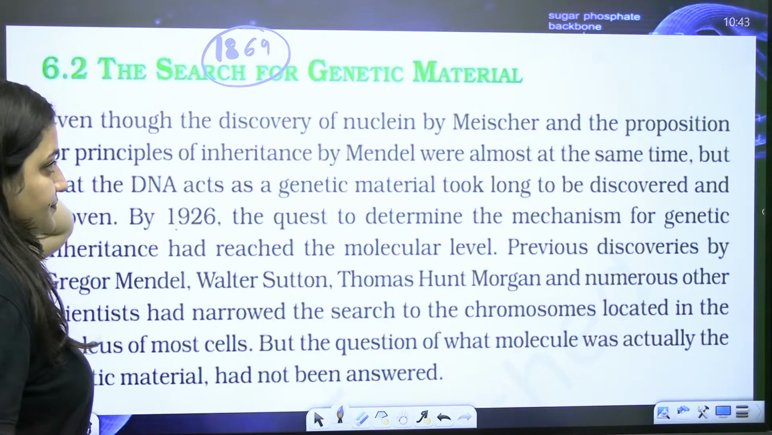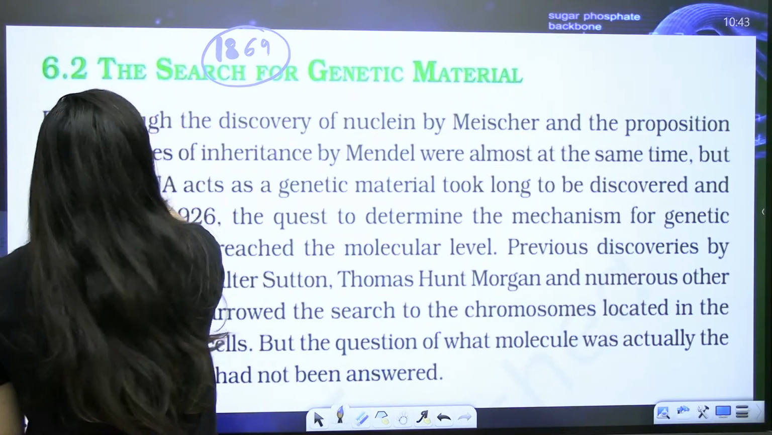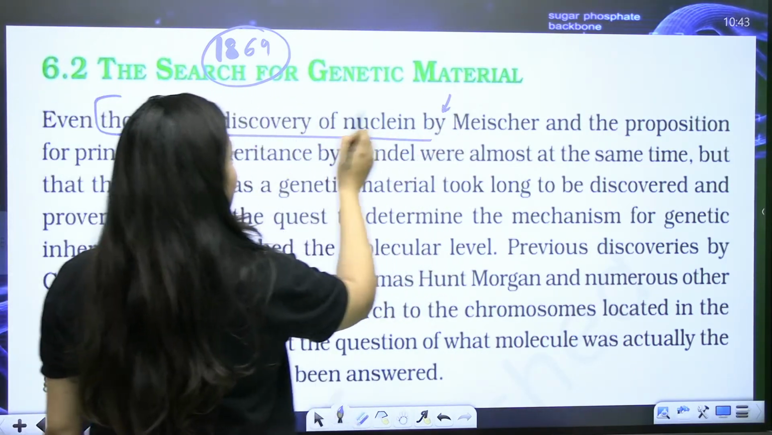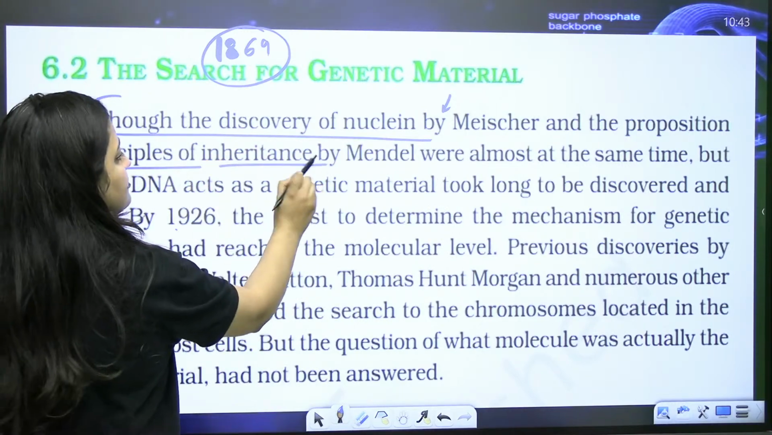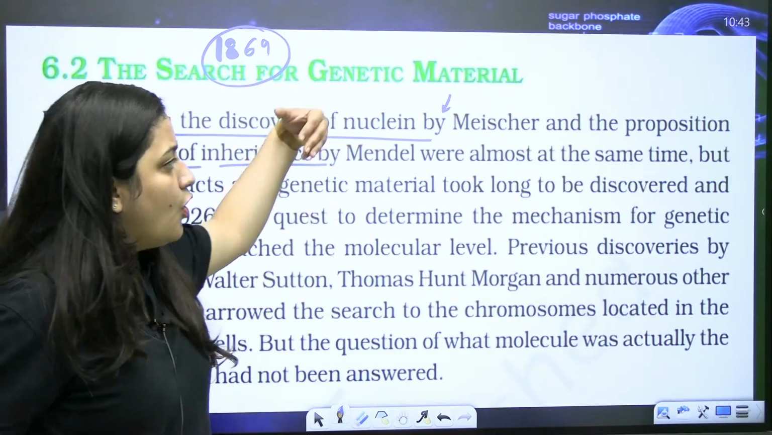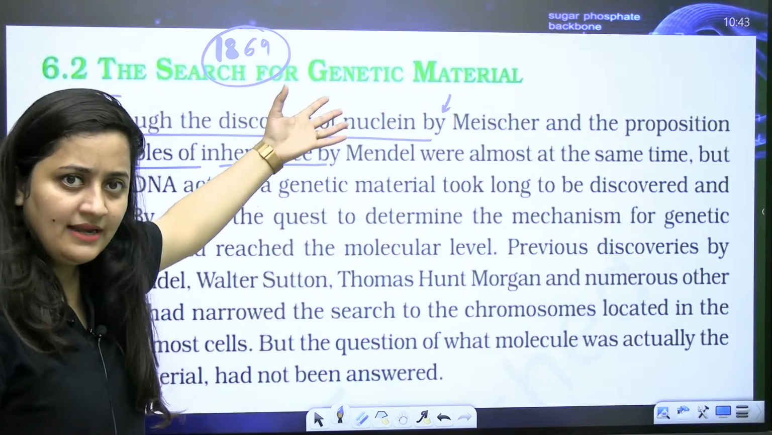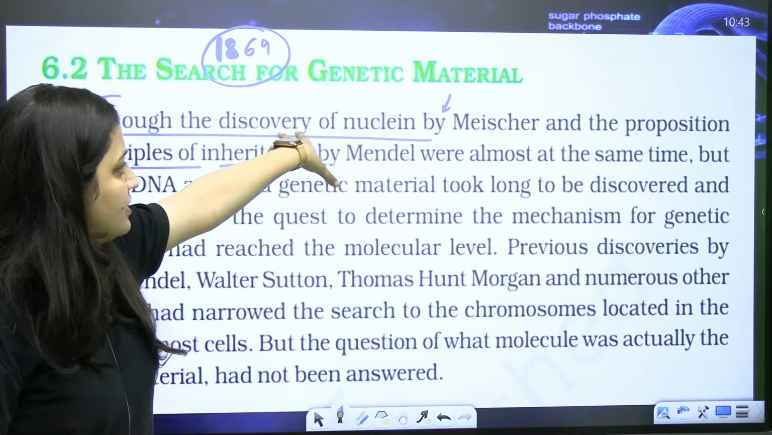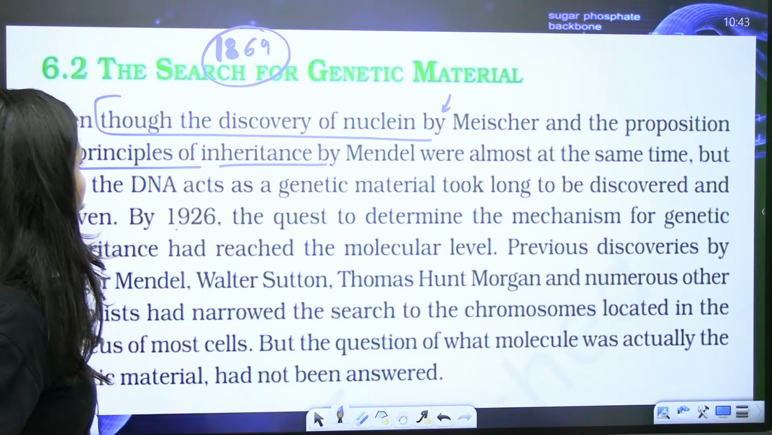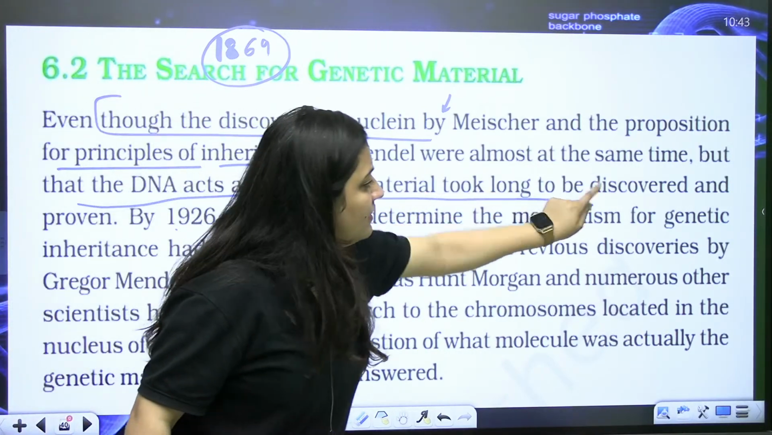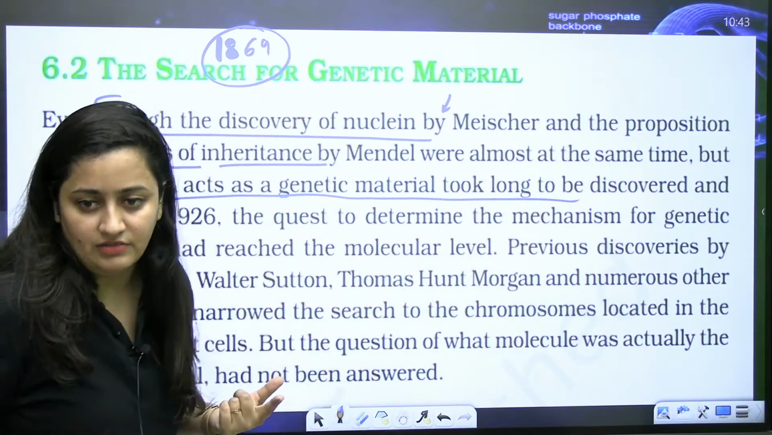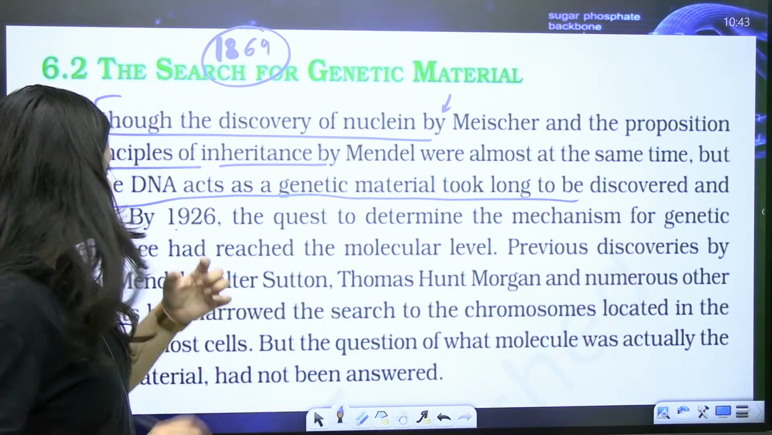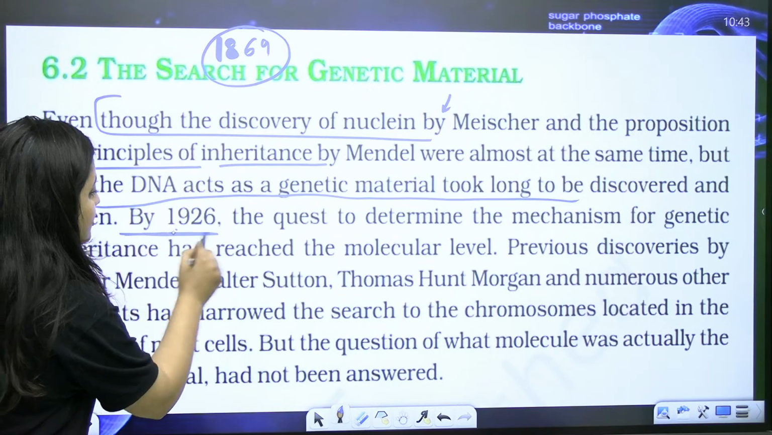Okay, so as I said, the discovery of nuclein by Miescher and the proposition for the principles of inheritance by Mendel were almost at the same time. Mendel explained the principles and Miescher explained nuclein. But that DNA acts as a genetic material took a long time to be discovered, as I said, until 1926.